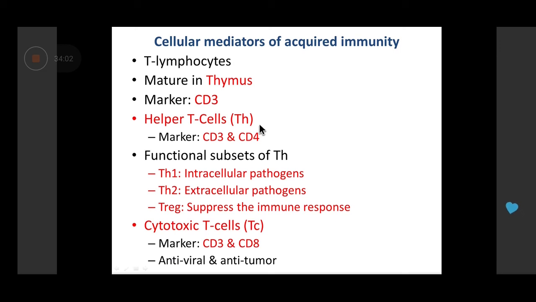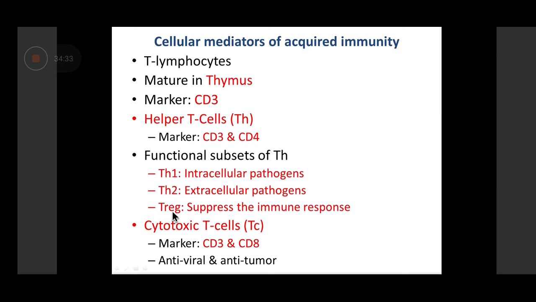T lymphocytes are further divided into various subsets that you need to know. These are helper T cells and cytotoxic T cells. Helper T cells have two markers on their surface, CD3 and CD4, whereas cytotoxic T cells have two markers, CD3 and CD8. Hence, helper T cells are also referred to as CD4 positive T lymphocytes. Similarly, cytotoxic T cell is also referred to as CD8 positive T lymphocyte.